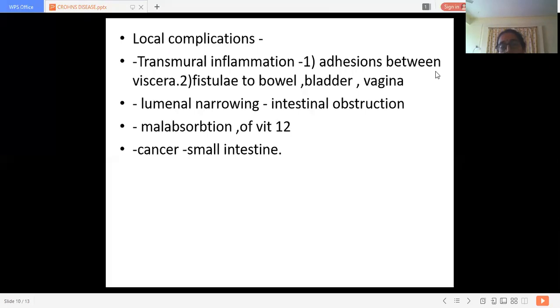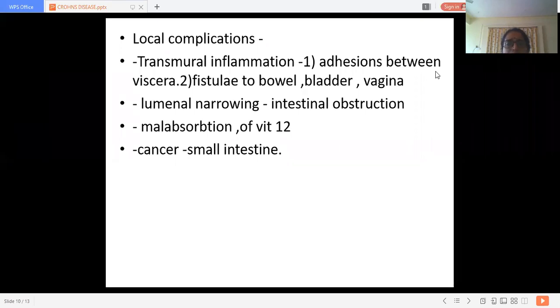Then fibrosis may cause narrowing of the lumen of the bowel. There is involvement of neutrophils and lymphocytes, all showing inflammation and edema in those lesions. This is the earliest sign, and as the disease progresses, these lesions may get converted into crypt abscesses, which may progress from fissures to fistula.